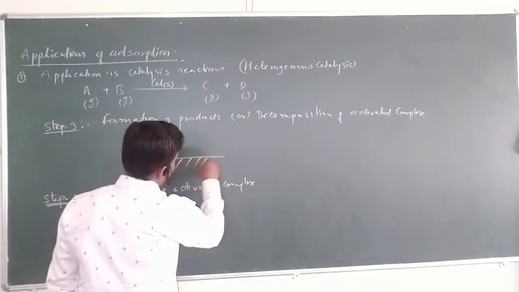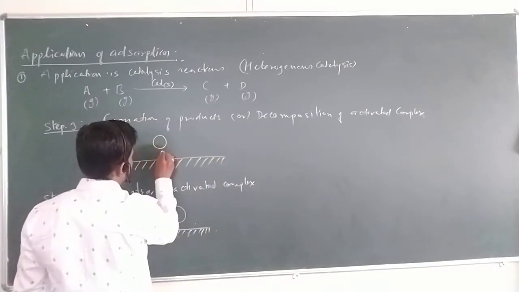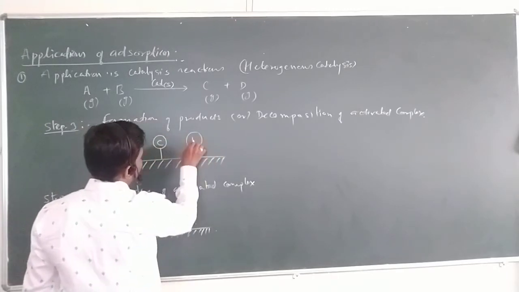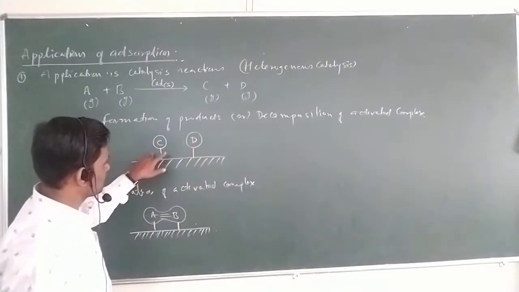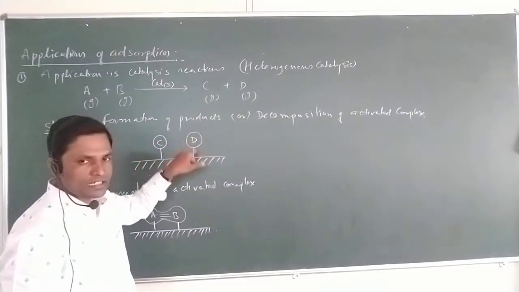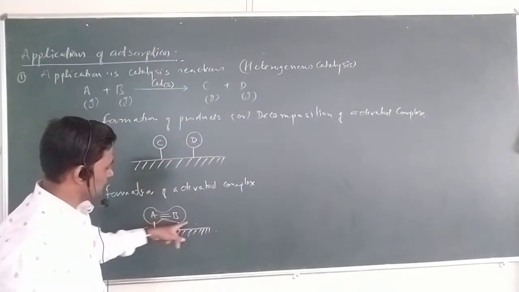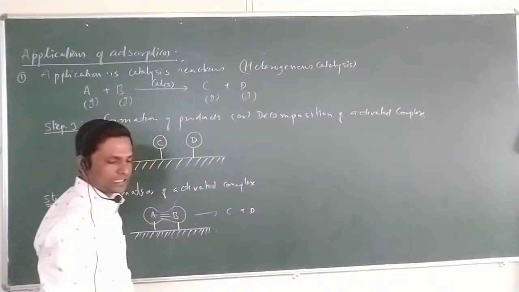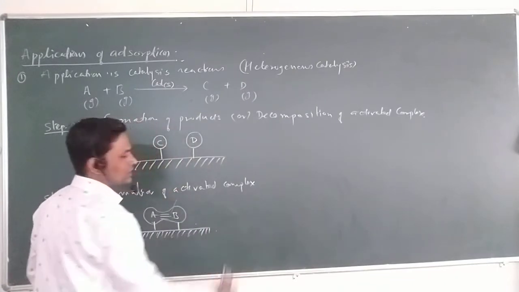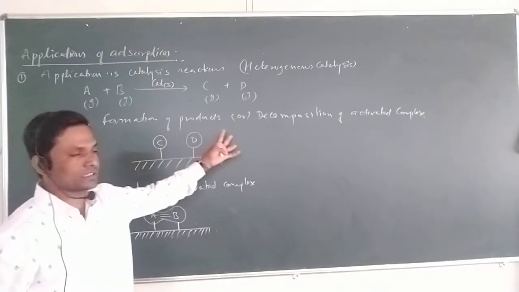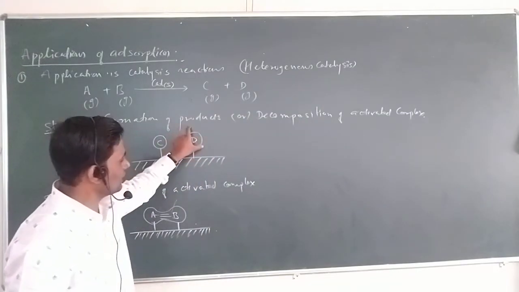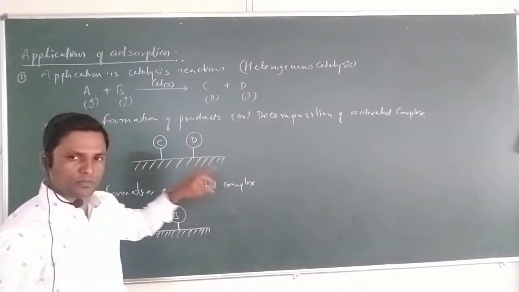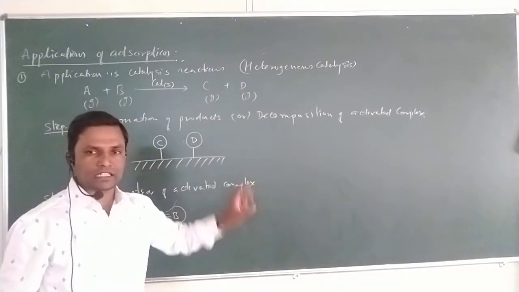What are the products? The products are C and D. For our convenience, here I am representing C as a product and D as a product. This is the decomposition of the activated complex. It means the activated complex breaks down into C plus D. You have to remember this. But in step 3, although the products are formed, these products are still attached to the surface of the catalyst.